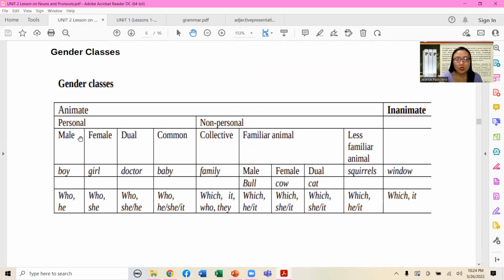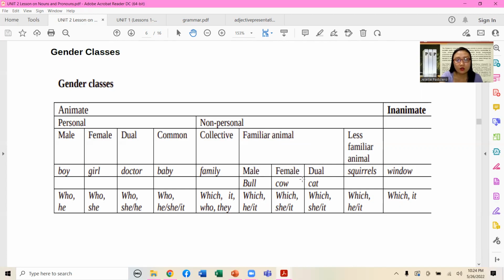So if we are referring to a boy, we can make use of who and he. If we're referring to a girl, we can make use of who and she. For a doctor, we can make use of who or he or she. For a baby, we can make use of the WH who, he, she, and it. For a family, collective, non-personal, we can make use of which, it, who, and they. Familiar animal, male, bull, for instance, we can make use of which, he, and it.